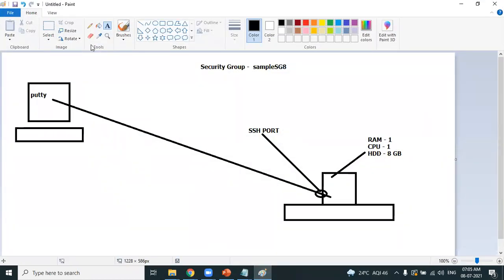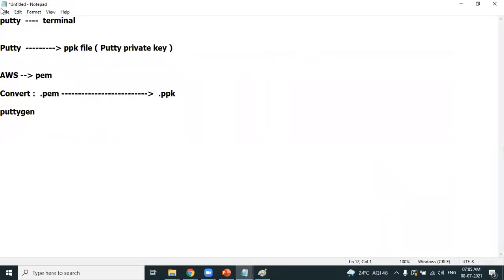Which terminal is used to connect to a Linux machine? The terminal used to connect to a Linux machine is PuTTY. Finally, you need to connect using PuTTY, but PuTTY needs what file? PuTTY needs a PPK file, PuTTY private key.